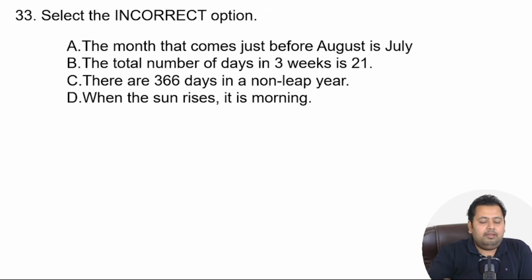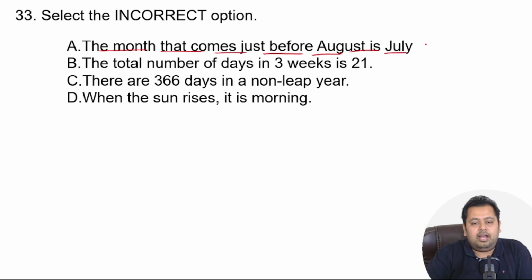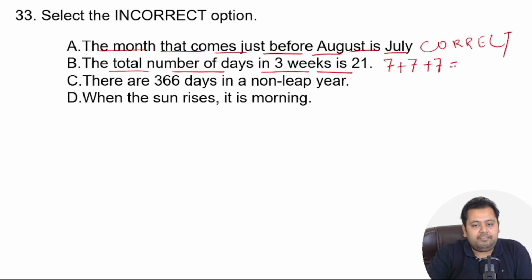Great. I'm sure you would have solved it correctly. It's a pretty simple question. The month that comes just before August is July. January, February, March, April, May, June, July. After July is August. So before August is July, right? So yes, this option is correct. B, the total number of days in 3 weeks. In 1 week, there are 7 days. In 3 weeks, there are 7 plus 7 plus 7, so 3 times 7, which is 21. So this is also correct.